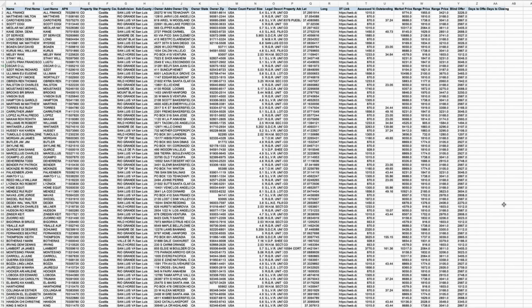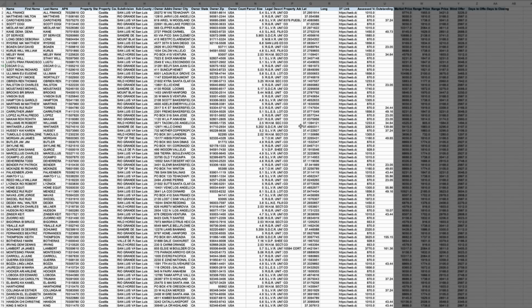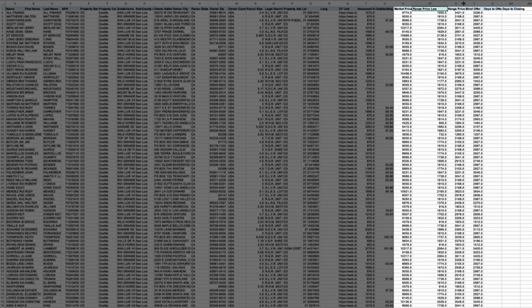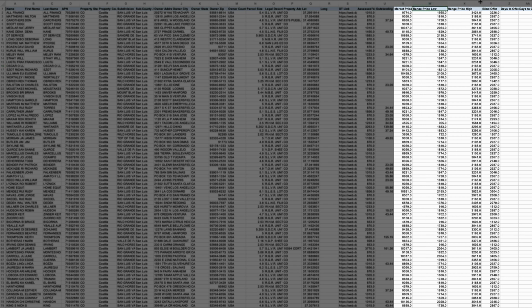And then this is what our final exported Excel file should look like, where we can see all the property information nicely organized over here. And then over here on the right, we've got the market price, we've got the low range offer price, we've got the high range offer price, we've got our blind offer price.